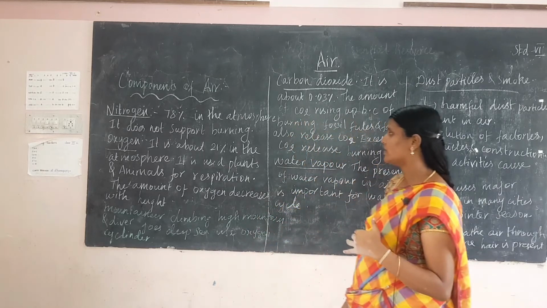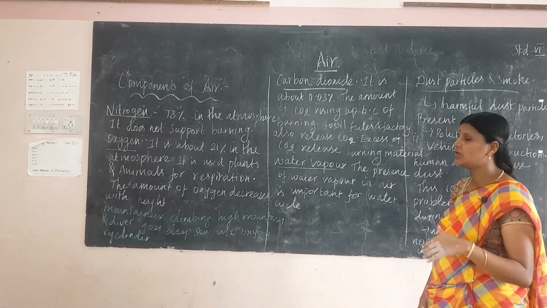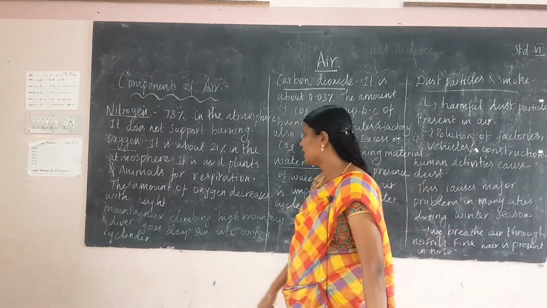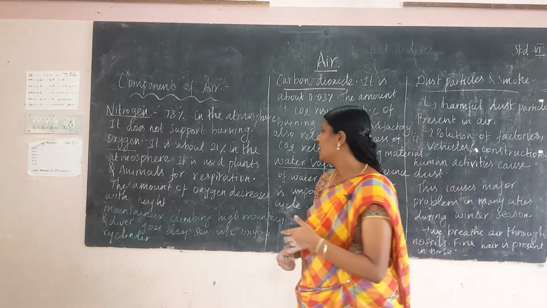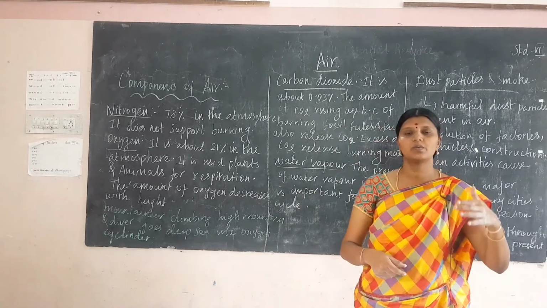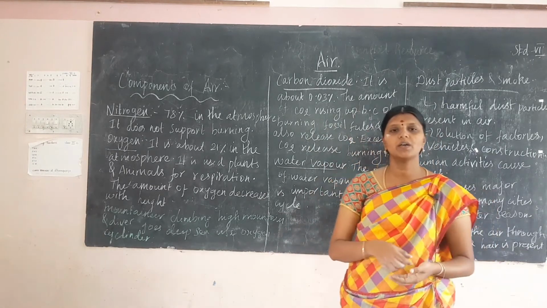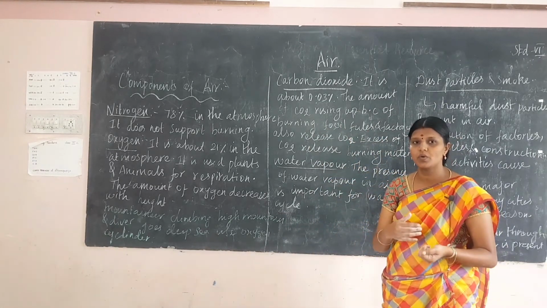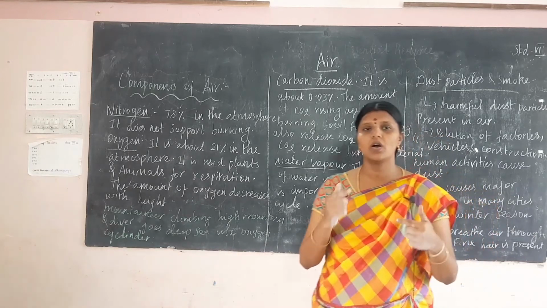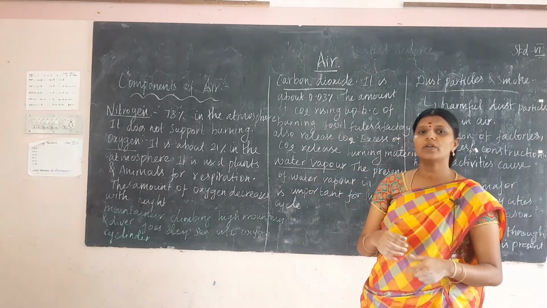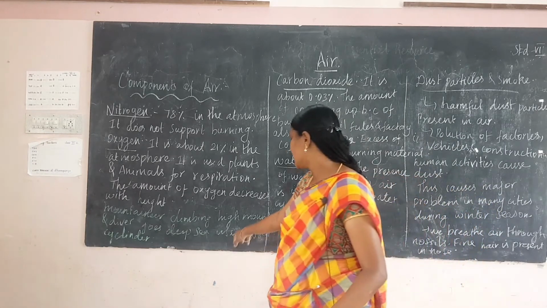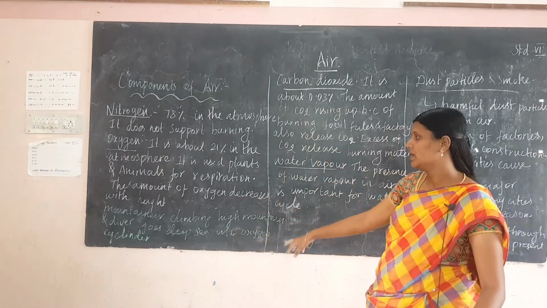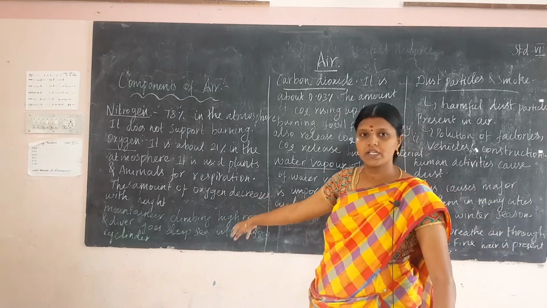Next, oxygen. Oxygen is about 21% in the atmosphere. It is used by animals and plants for their respiration, and the amount of oxygen decreases with height. So only the mountaineer climbing the mountain uses the oxygen cylinder, and divers who go deep into the sea also use the oxygen cylinder.